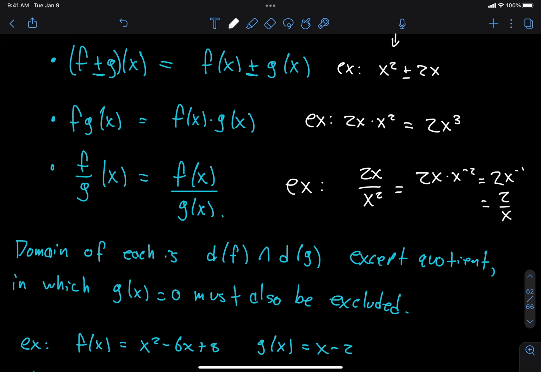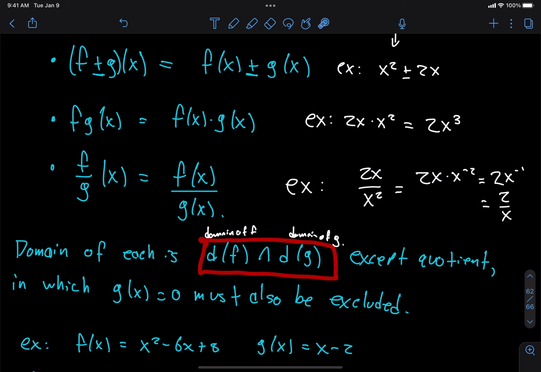So in that case, the domain of f, I'm going to write as D(f) for now, and D(g) is going to mean the domain of g. I take the domain of f and the domain of g, and I need the number to be in both of those two things. So I use the intersection symbol to denote this new set, which is the set of objects which are in both of these two, which are common between these two.